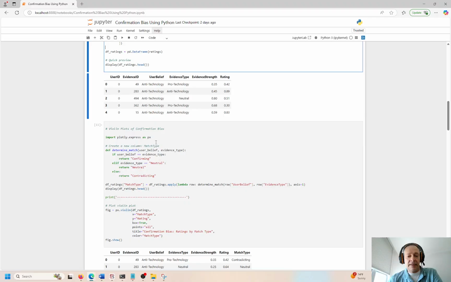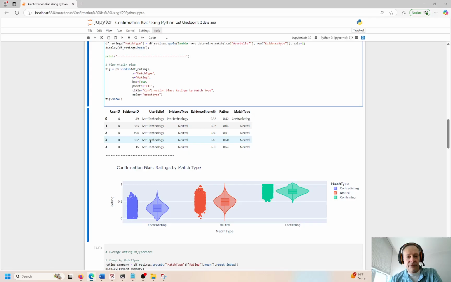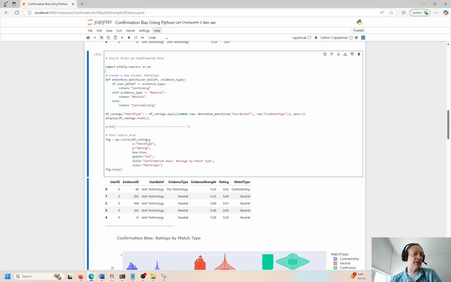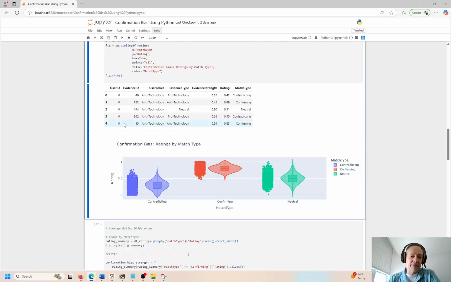So in this case, we can go ahead and plot the results, okay, and try to understand, is this bias, is it actually contradicting or matching, or is it just neutral, right? What's the match type that we are introducing here? So I hit Control Enter to refresh this, and we can look at a few violin plots. I like these. They show you the dispersion around the mean, or the distribution of data.